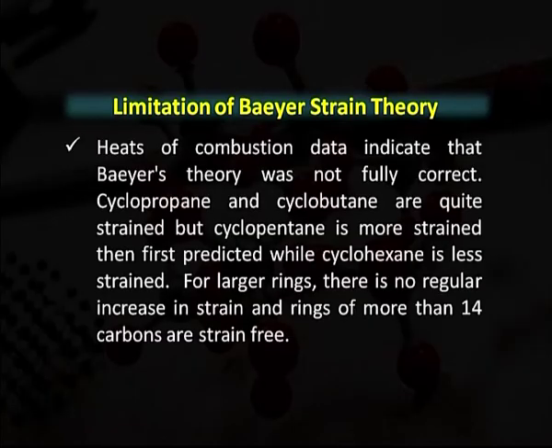Now, we will discuss the limitation of Bayer strain theory. Heats of combustion data indicate that Bayer's theory was not fully correct, as we have seen a little deviation in the strain and heat of combustion across carbon numbers. So, cyclopropane and cyclobutane are quite strained, but cyclopentane is more strained than first predicted, while cyclohexane is less strained, as we have discussed. For larger rings, there is no regular increase in strain, and rings of more than 14 carbons are strain free.